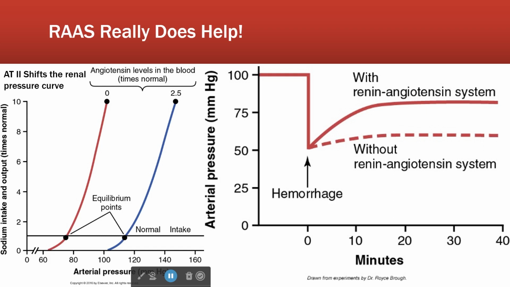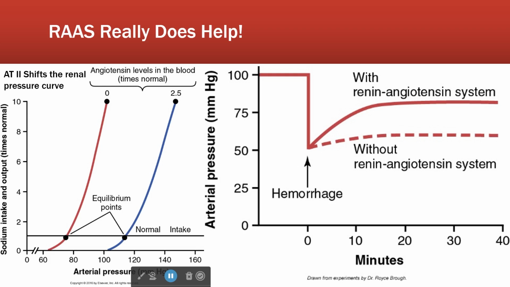So here we are, happy animal doing normal things, mountain lion, right? Hemorrhage, so we've had an injury, okay? The renin-angiotensin-aldosterone system, when your pressure drops from the hemorrhage, okay, renin will be released. Renin will bring about angiotensin 1, angiotensin 2. Angiotensin 2 is going to cause vasoconstriction. So even though we've lost a bunch of blood, we'll get an increase in our blood pressure because we've increased total peripheral resistance, right?